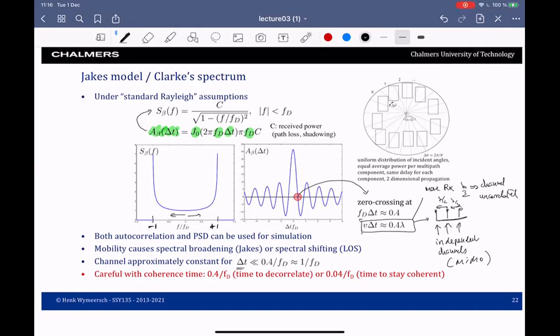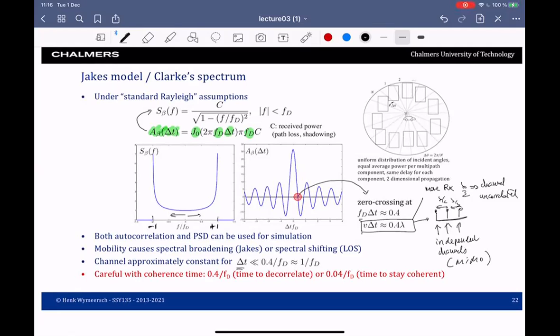Okay, so let's look at the text. Both the autocorrelation and power spectral density can be used for simulation, and we'll see an example of that in a bit. The mobility causes spectral broadening, so you see this on the left figure. It can also cause spectral shifting if you don't have a line of sight path, so that means that a tone that you send with some carrier is shifted by an amount of FD, and this is called spectral shifting.